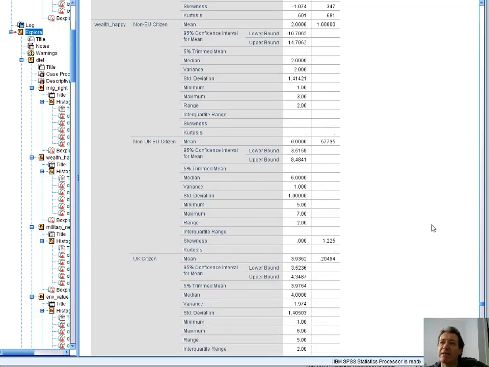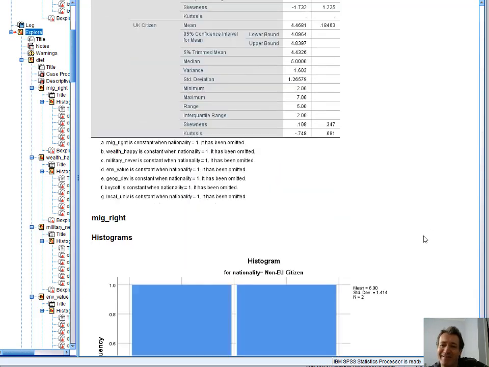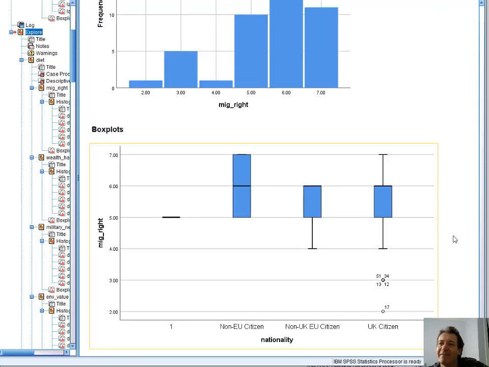And then nationality. Migration rights, yeah. Unfortunately, the sample size is quite small for some of these, so you can't tell much. But the medians are all the same at 6, that people have a right to migrate, and just a few UK citizens. Among the people that do think that migrants don't have a right to migrate freely, there's more UK citizens. But the views as a whole, there doesn't seem much difference between the groups.